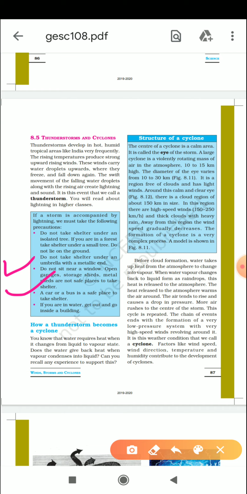You have to write this on the left side of your copy. This is your work for today.